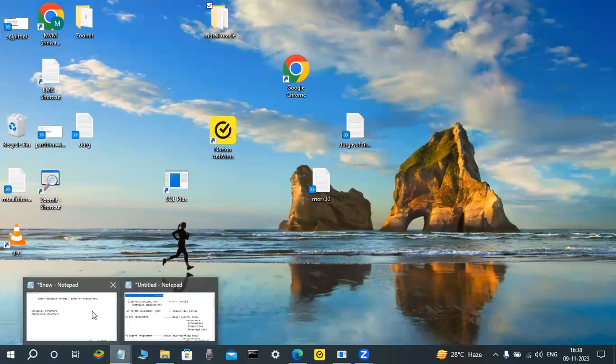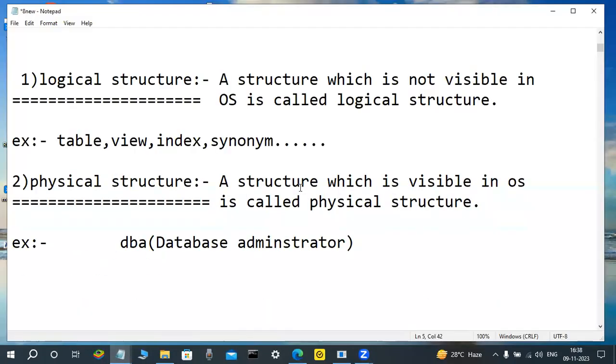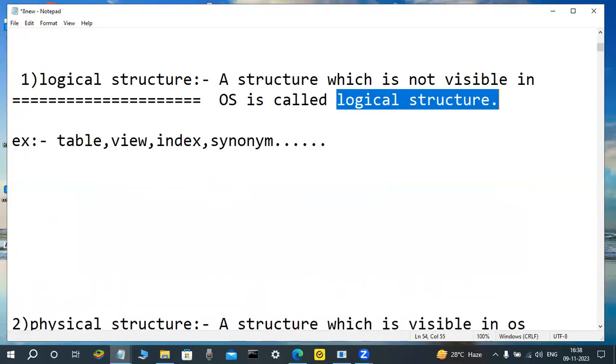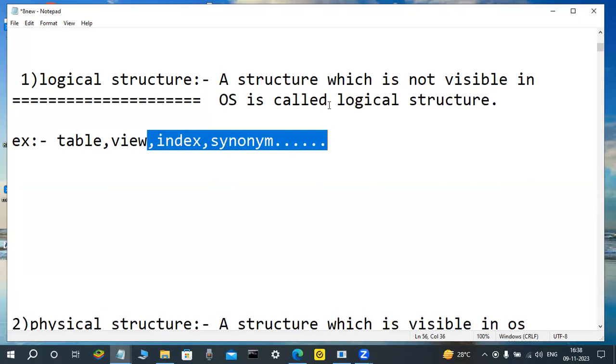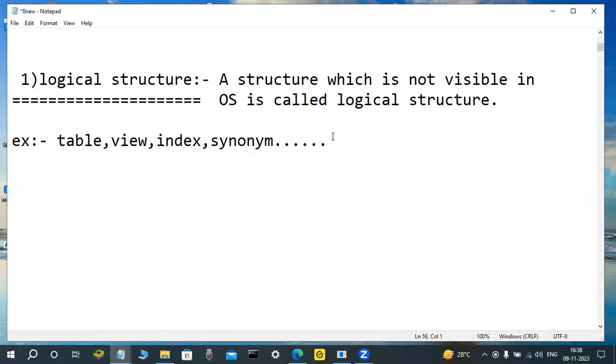Now check it out. A structure which is not visible in the operating system is called a logical structure. Now, what is a physical structure? With the physical structure, we are not working; only the database administrator works on it. Observe it here. It is the opposite of the logical structure: a structure which is visible in the operating system is called the physical structure of the database.